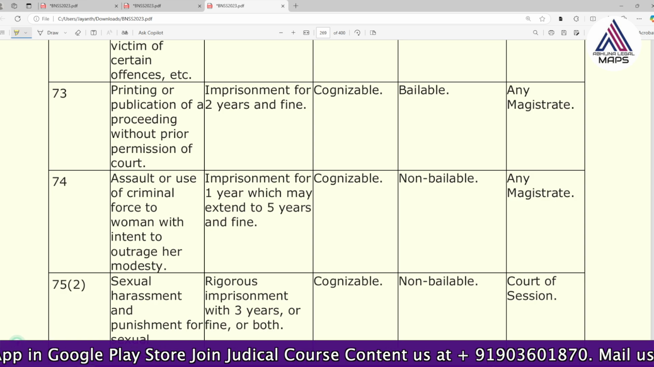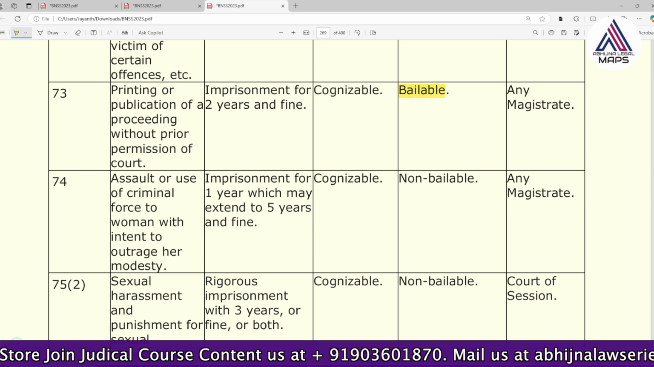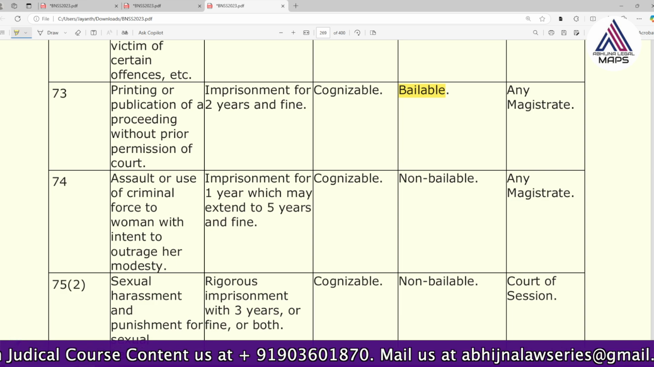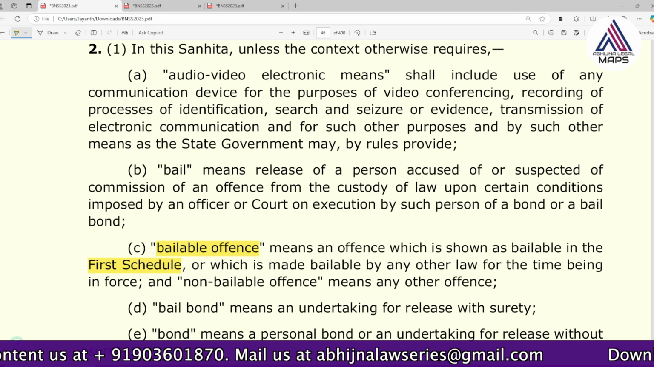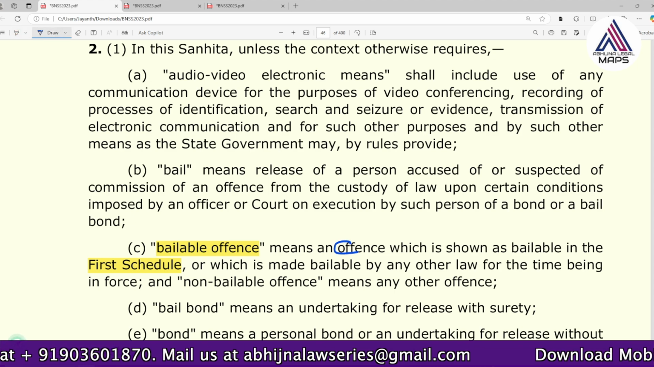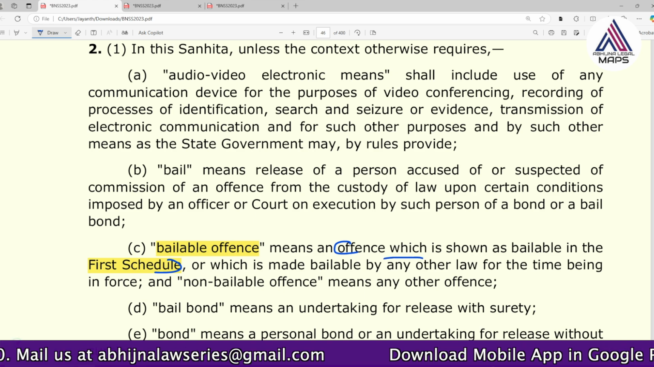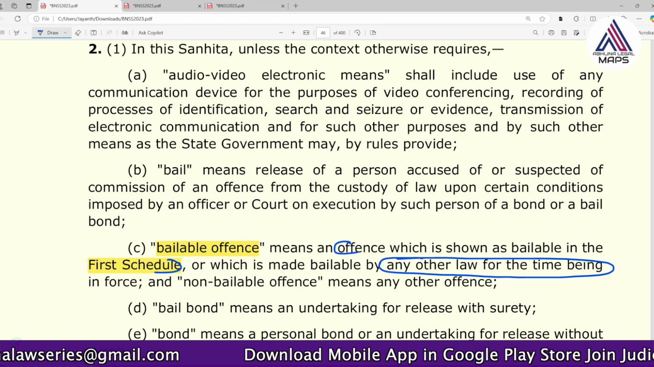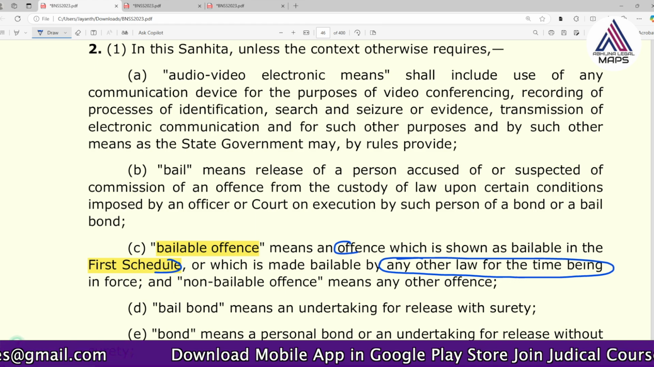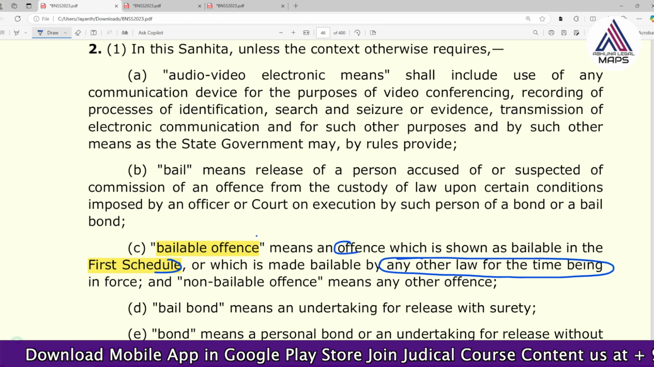So here it is, they have been made bailable. So the law has already decided. Okay, so that's why it's very, very simple. Bailable offense means those offenses which are shown as bailable in the first schedule, or it could be shown by other laws also, like the NDPS Act, UAPA. They might say that a particular offense is bailable, a particular offense non-bailable in their own act. Okay, so that is a bailable offense.